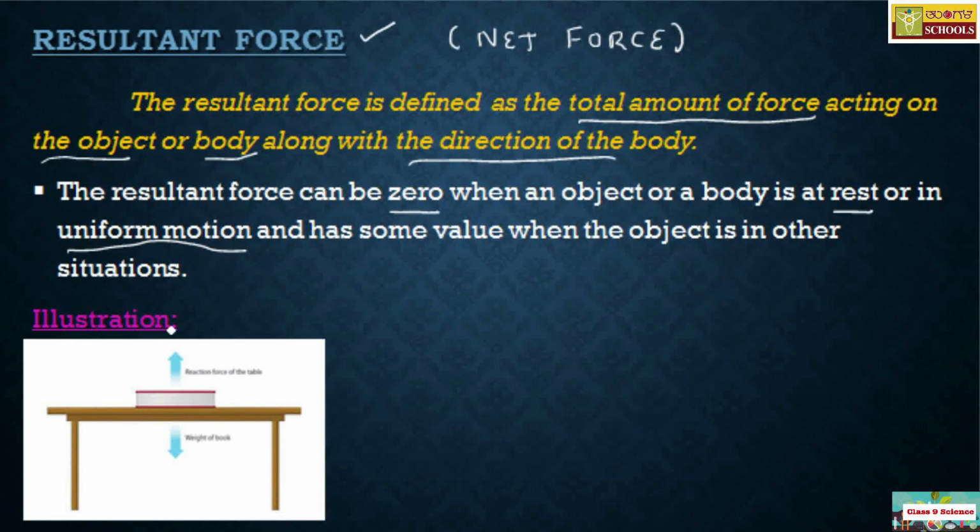When the object is in uniform motion, again the resultant force acting on the body is equal to zero. I am continuing that. Resultant force has some value when the object is in other situations, which means other than the rest, other than the uniform state. So the rest of the states have some values for resultant force.